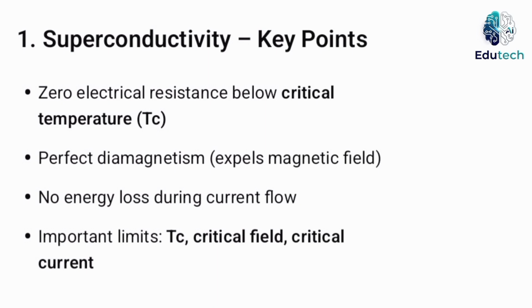One key property is the Meissner effect, where magnetic fields are completely expelled from the interior of the superconductor. Superconductors also have critical limits, such as critical temperature, critical magnetic field, and critical current. Above these limits, the material loses its superconducting behavior.